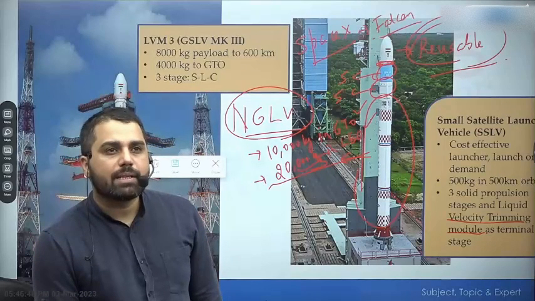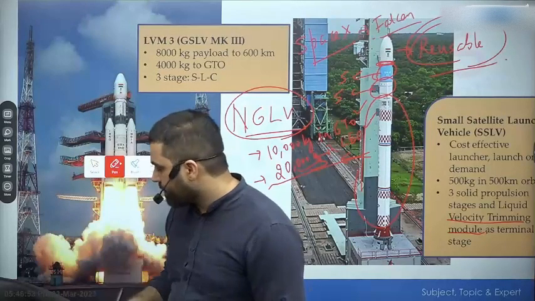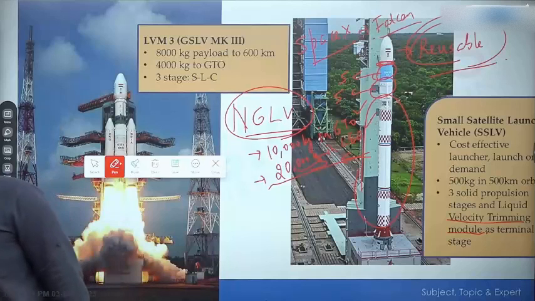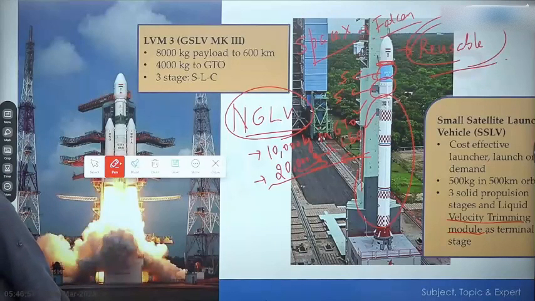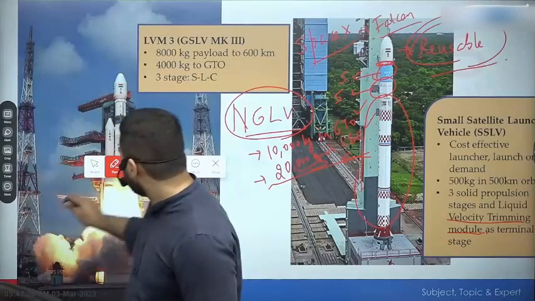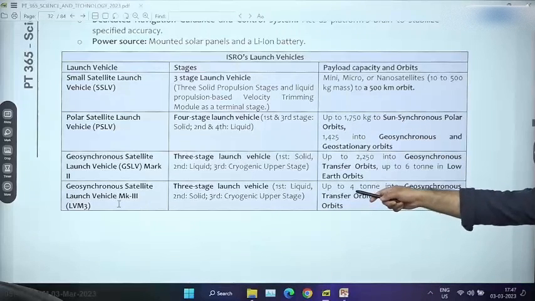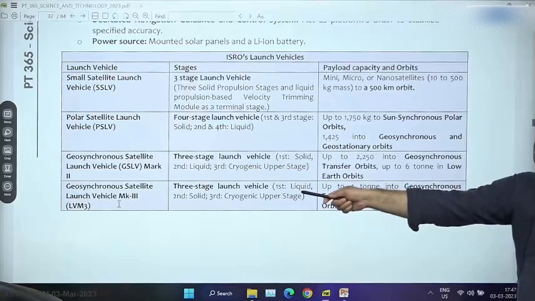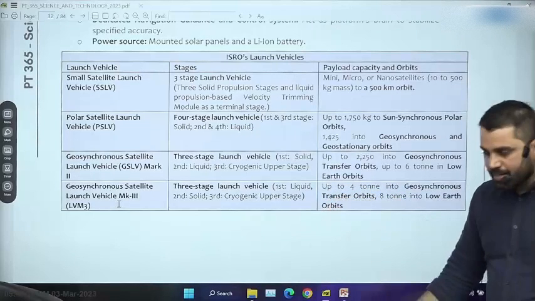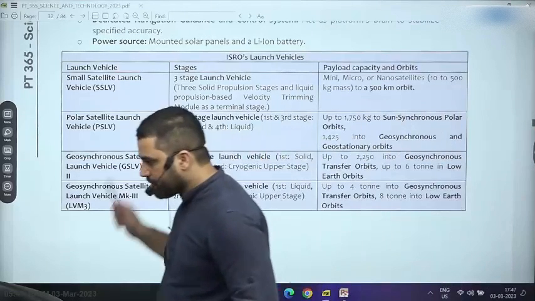No, cryogenic is not liquid solid cryogenic. Where PT365 had mentioned liquid solid cryogenic. In LVM3, I don't think so. I think it is a mistake. So in LVM3, the first stage is mentioning liquid here. I think it is a mistake. This should be corrected. So first is solid, second is liquid, third is cryogenic. Very similar to GSLV Mk2.